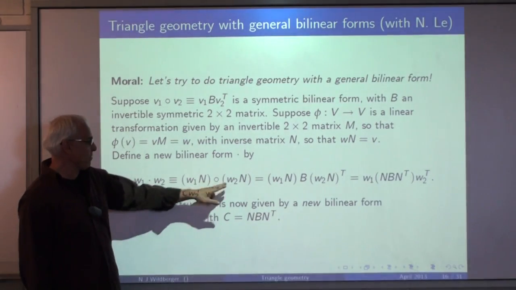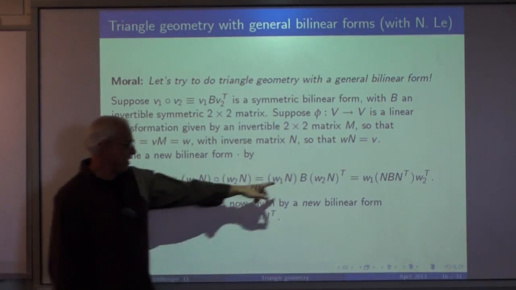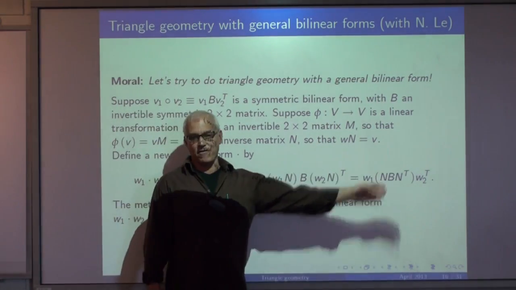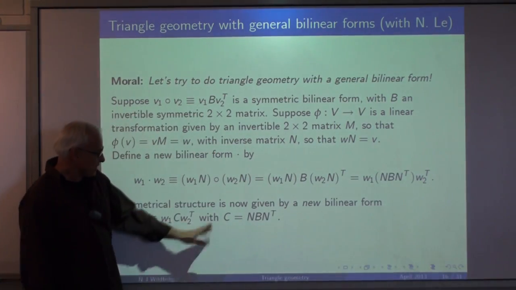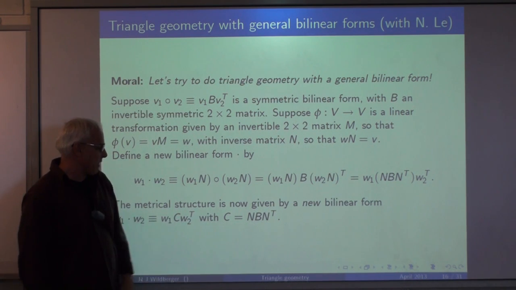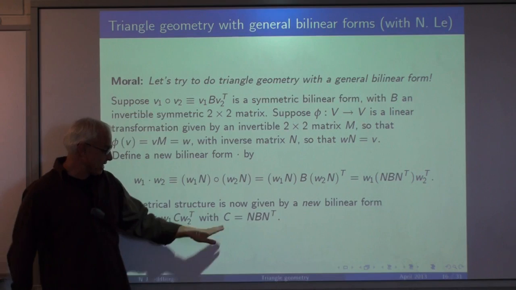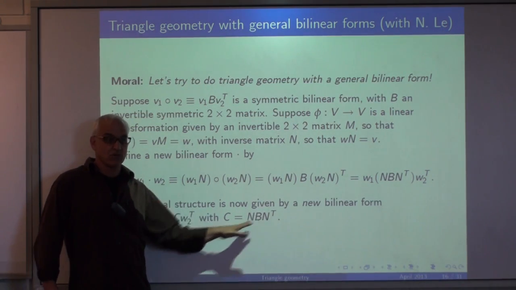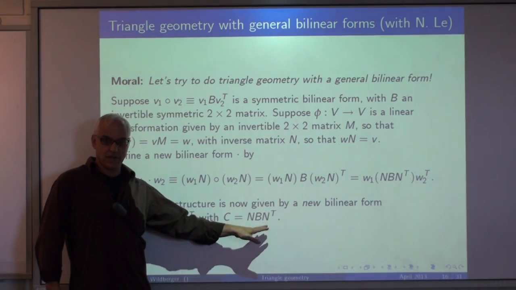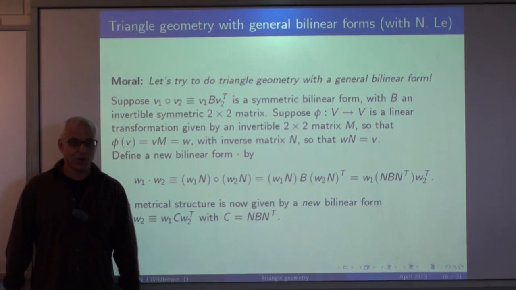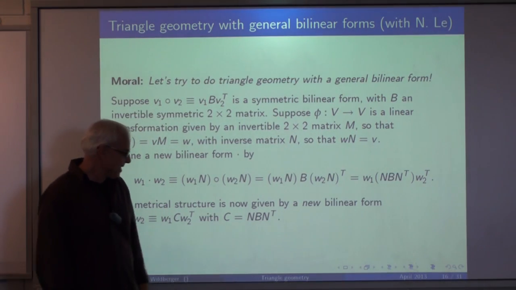So if we invert by the inverse and then apply the original bilinear form, we get a new bilinear form. So the change induced by linear transformation on the space of forms is given by this kind of transpose conjugation, as students of linear algebra learn.